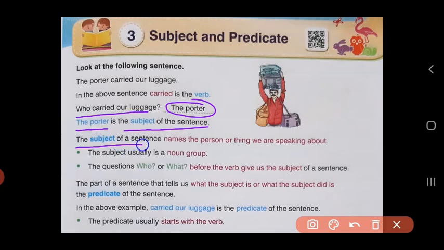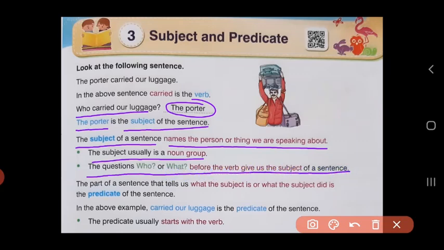Subject of a sentence names the person or thing we are speaking about. The subject usually is a noun group. And we ask the questions who or what before the verb to give us the subject of the sentence.